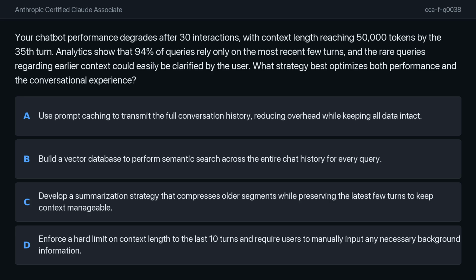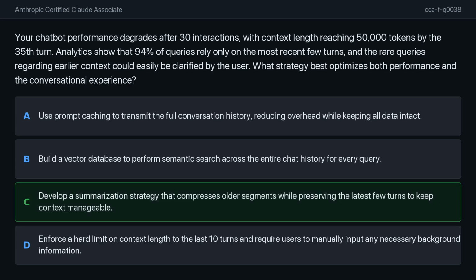Option D, enforce a hard limit on context length to the last 10 turns and require users to manually input any necessary background information. This question touches on managing token limits and latency in large language model applications. The challenge is balancing the need for relevant historical data against the efficiency costs of processing large input volumes over time.